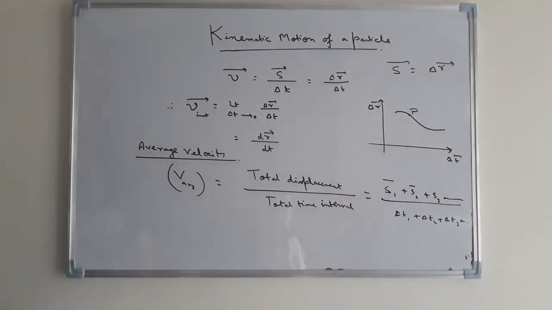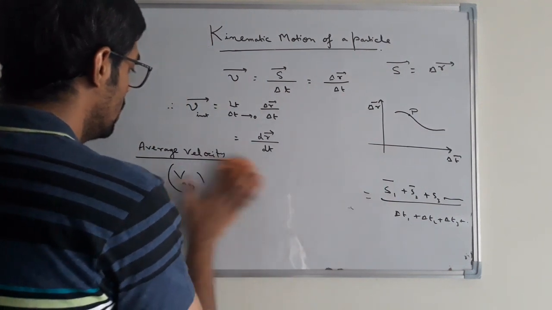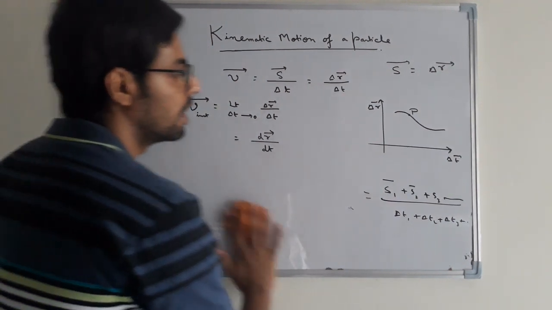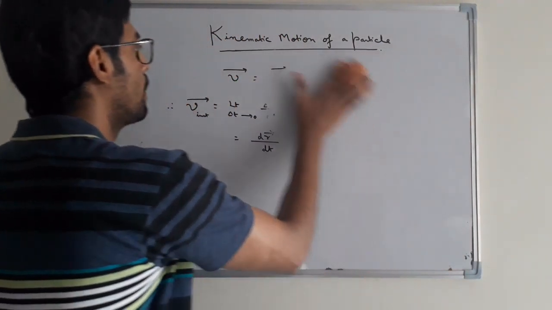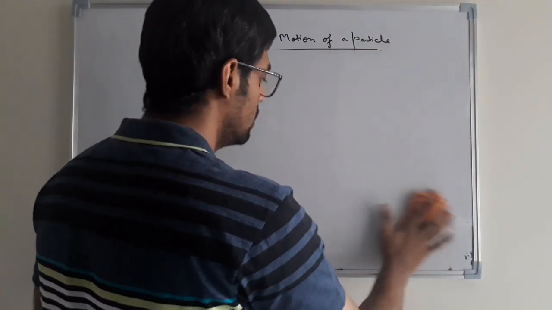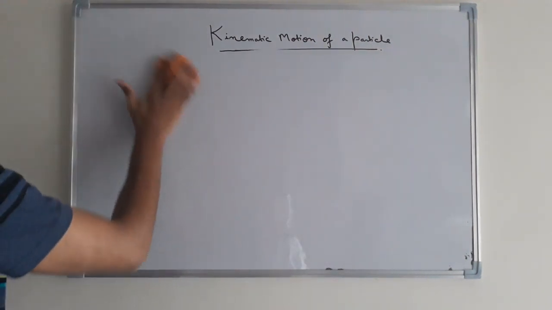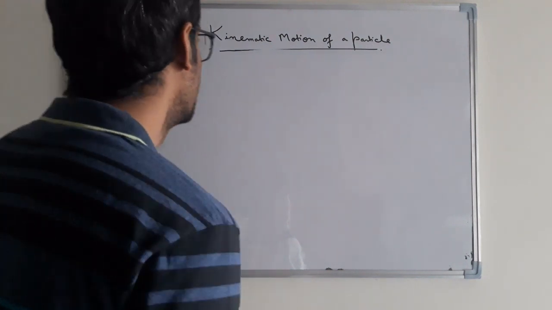Again, I would now like to discuss another form of this average velocity. For understanding the average velocity, or the average of any parameter actually, you must learn one concept.